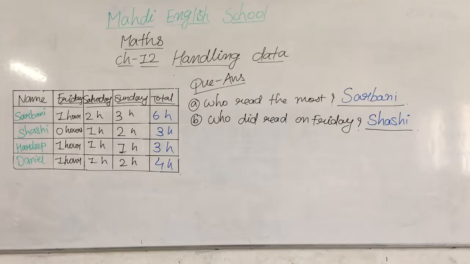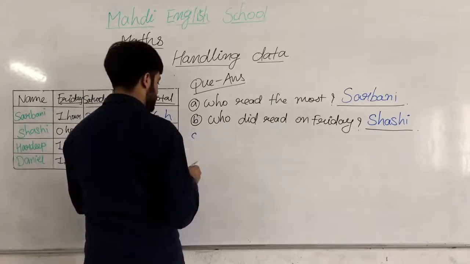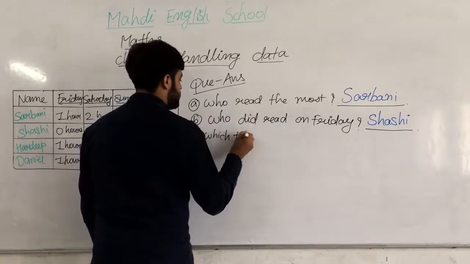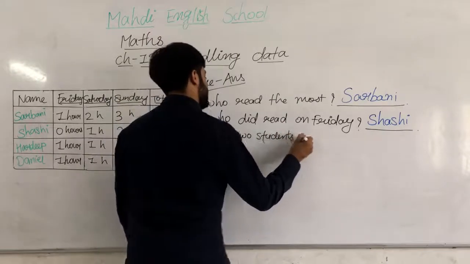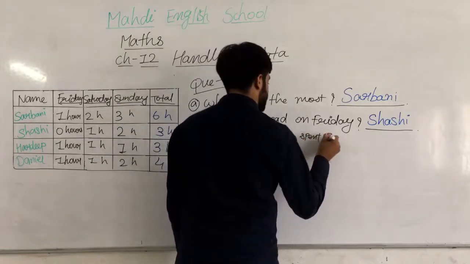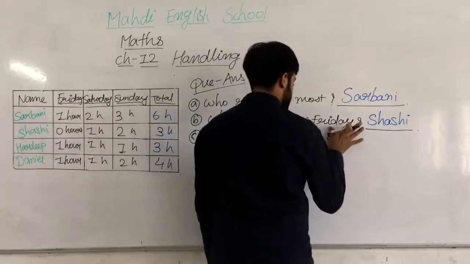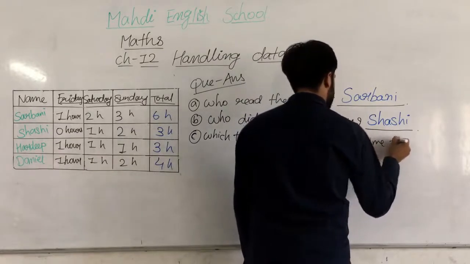And the last question, question number C, and then after that we will complete our lecture. Now what is the question number C? Which two students spend equal time to read?